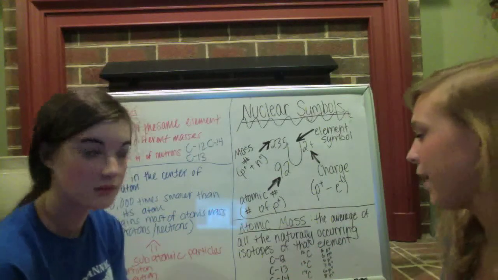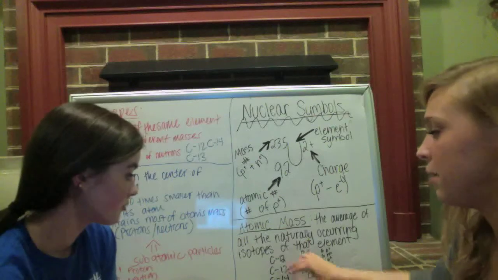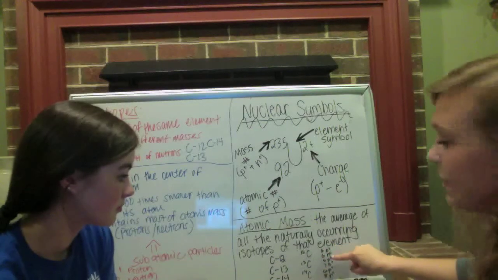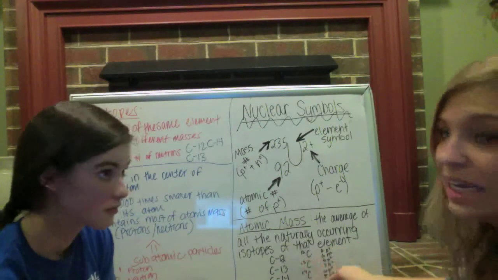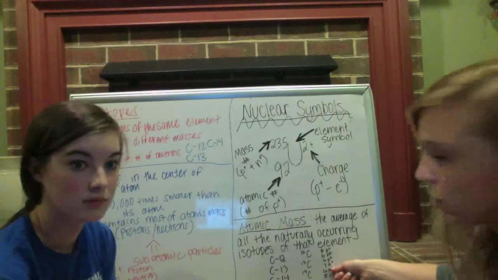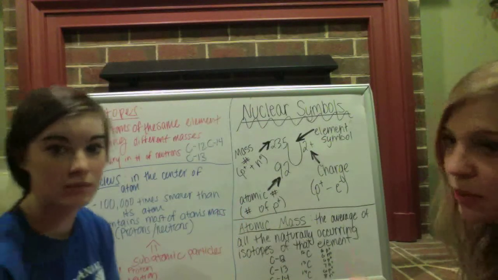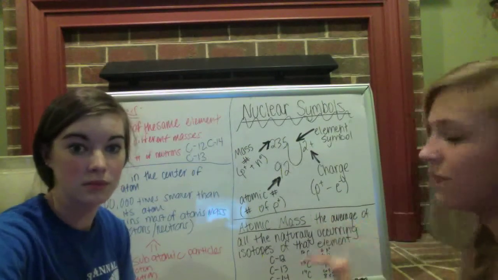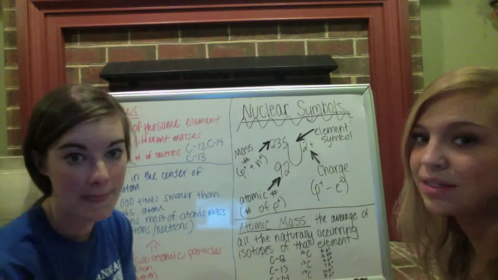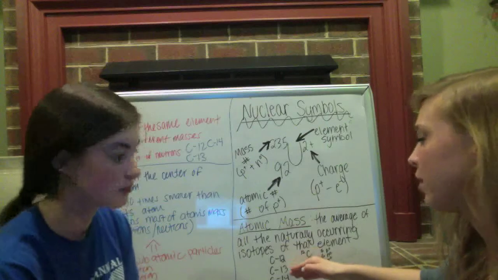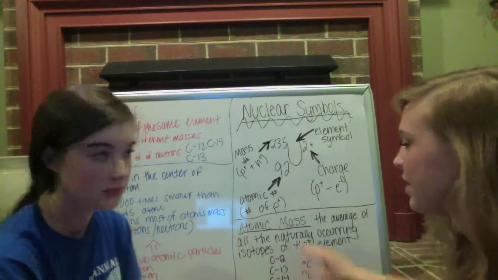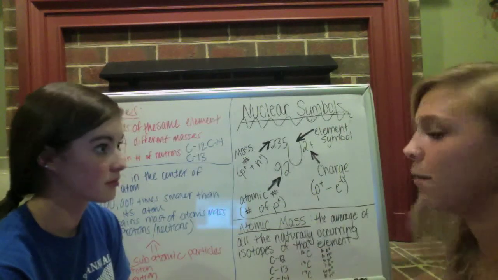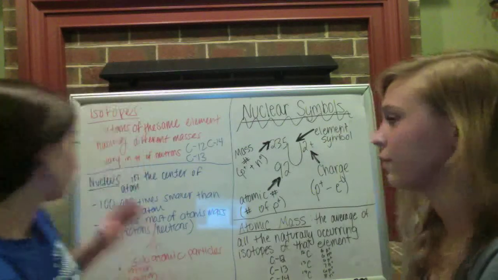So like what Amber was saying about C12, C13, and C14, the reason they have different numbers is because C12 has 6 protons and 6 neutrons, and then carbon 13 has 6 protons and 7 neutrons, and then carbon 14 has 6 protons and 8 neutrons. So as you can see, they all have the same number of protons, they just have a different number of neutrons, which adds to the mass of the whole particle, making carbon 12, carbon 13, and carbon 14 all have different masses. But then the average of all those gives you carbon 12, which is your atomic number on the periodic table.